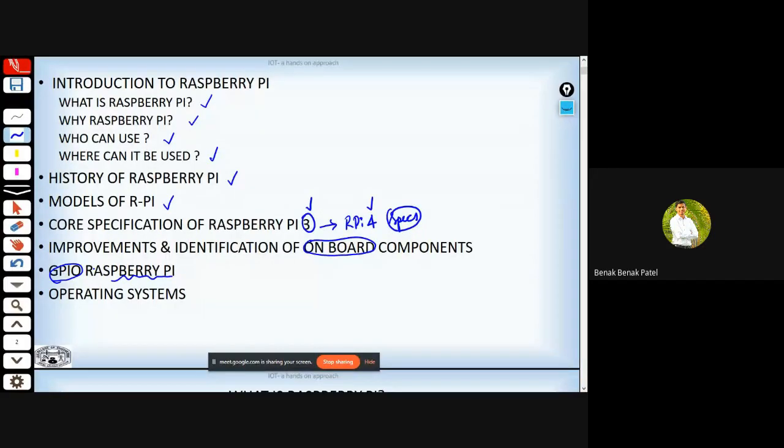And we'll also have a look at GPIO pins that are available on the Raspberry Pi, because we'll make use of these GPIO pins in order to interact with the outside world. And we'll also go through the operating system that we can burn onto Raspberry Pi.